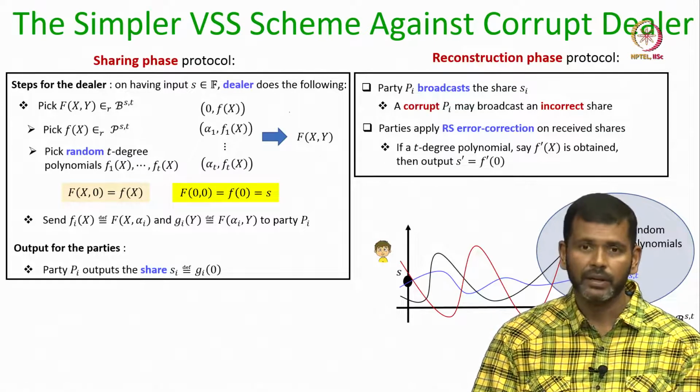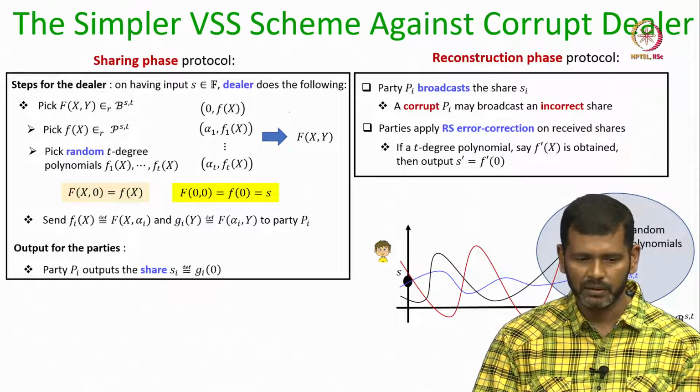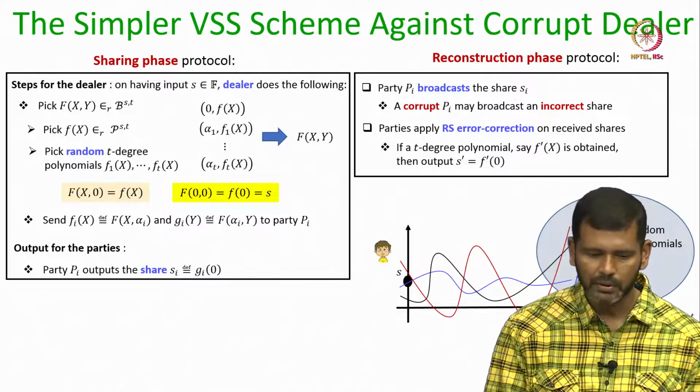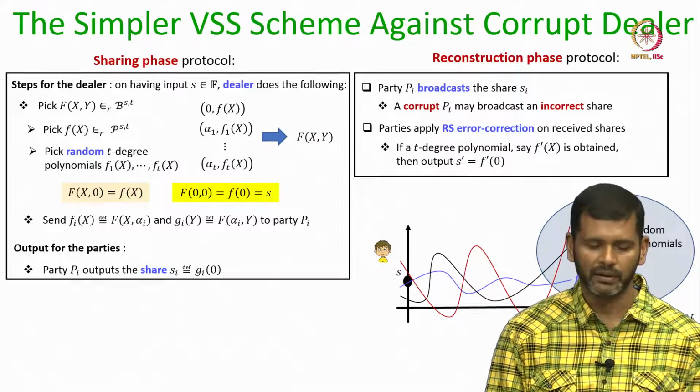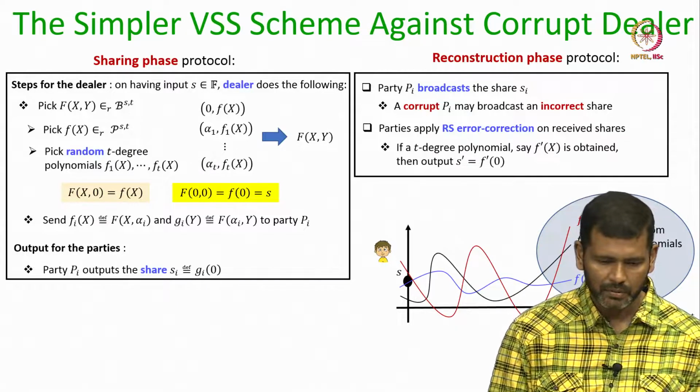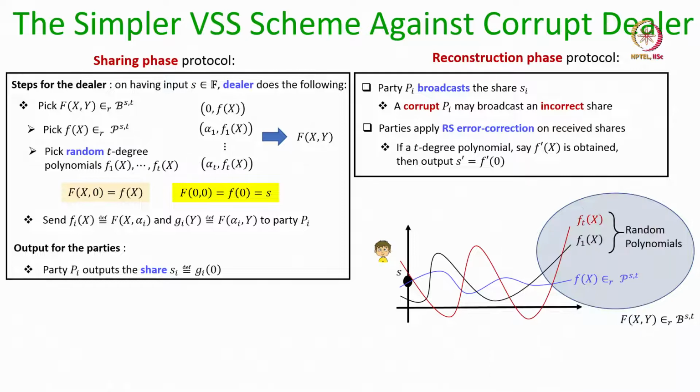So, just to recap, this was the simpler verifiable secret sharing scheme where we assumed for simplicity that the dealer is honest, and the sharing phase protocol is the following.